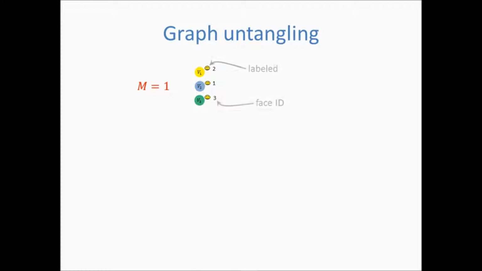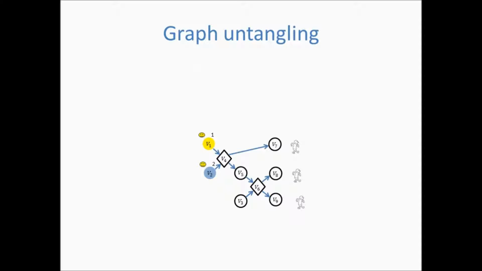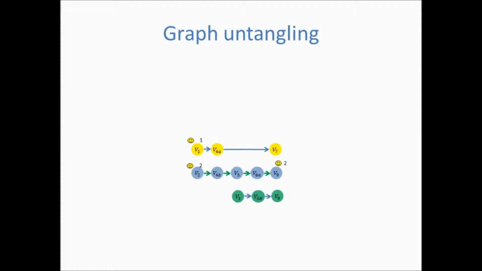Let's consider an example of the untangling process. The face of vertex V9 is acquired, and a direct match is found for V9 and V2. A path is computed from V2 to V9, and a chain of solo vertices is generated by separating each compound vertex along the path into two distinct vertices. As a result, three distinct chains are formed, and each chain is merged into a solo vertex.